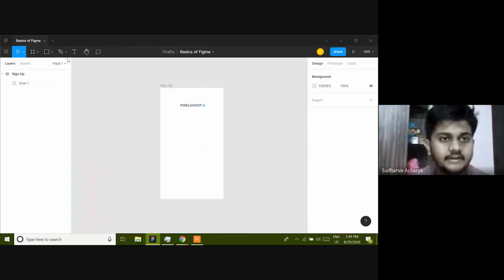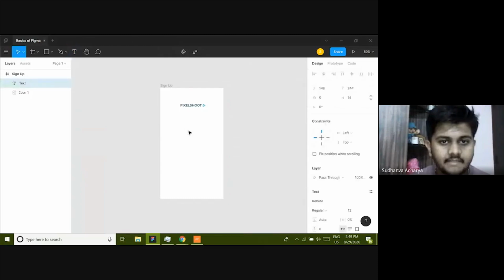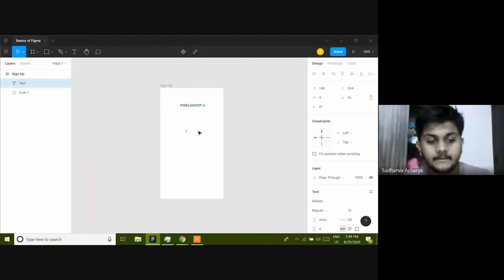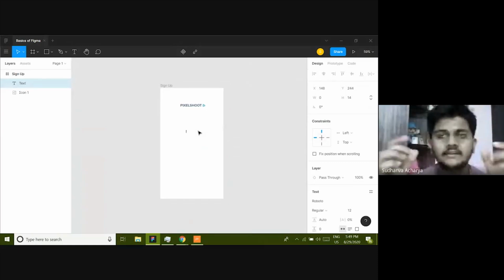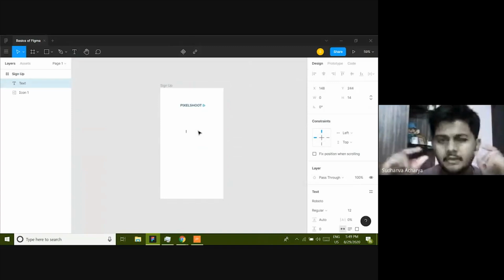That text, you could write it by using your type tool or a text tool, or pressing T on your keyboard. Just press this and click on my frame, and I'm going to write something like welcome to Pixel Shoot or sign up to Pixel Shoot. Now this text that you're writing is called microcopy. Microcopywriting is one of the most important aspects of any design.